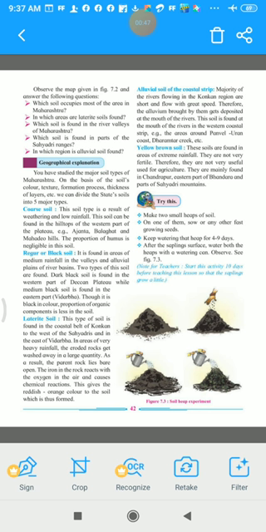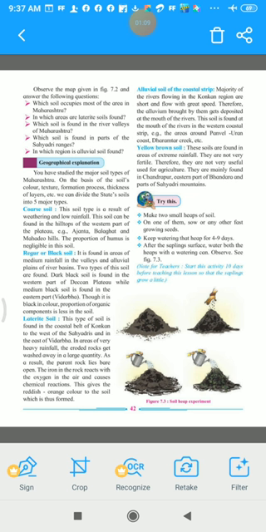Though it is black in color, the proportion of organic components is less in this soil. So though the color of the soil is black, the proportion of organic components is less in this soil, right? Next is laterite soil.